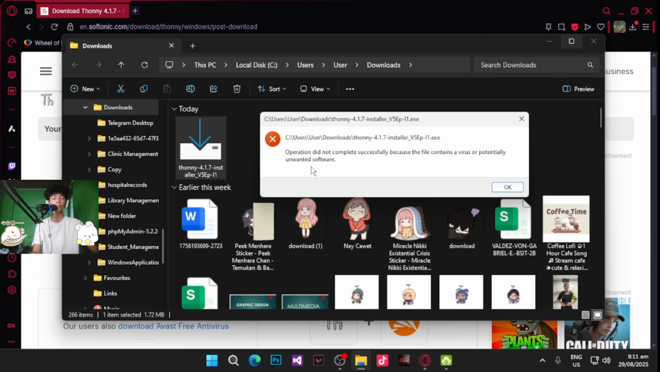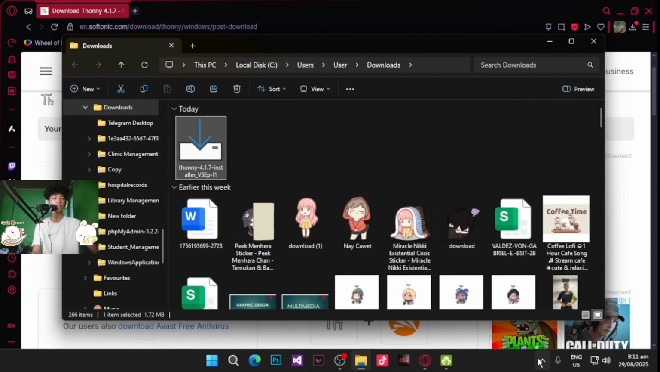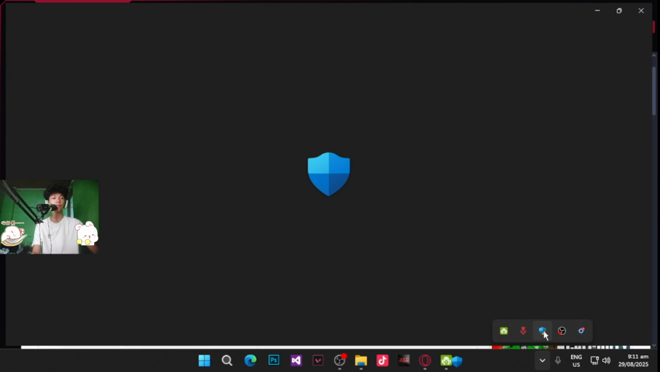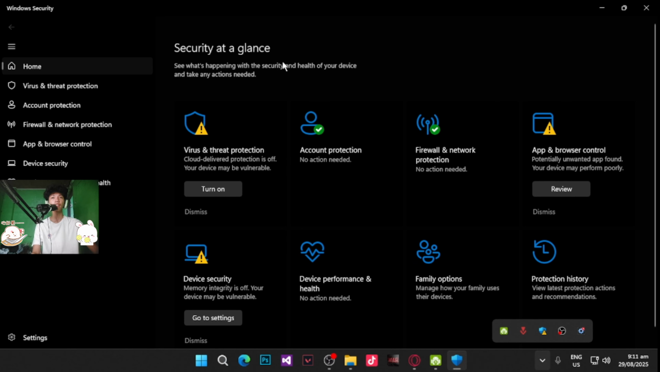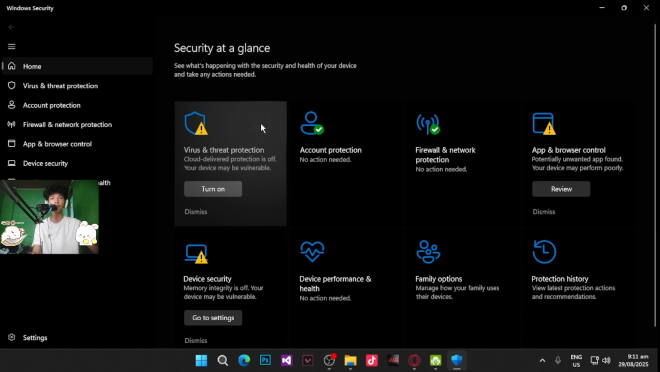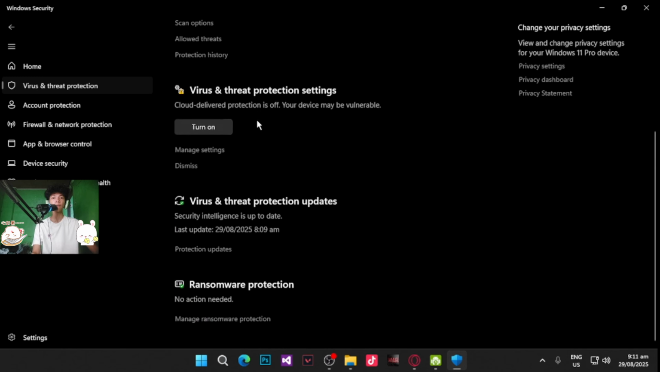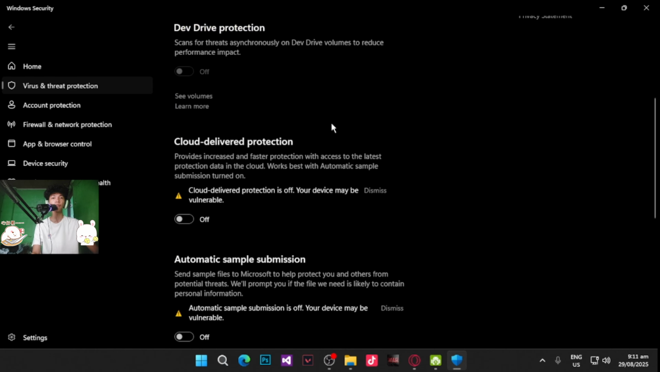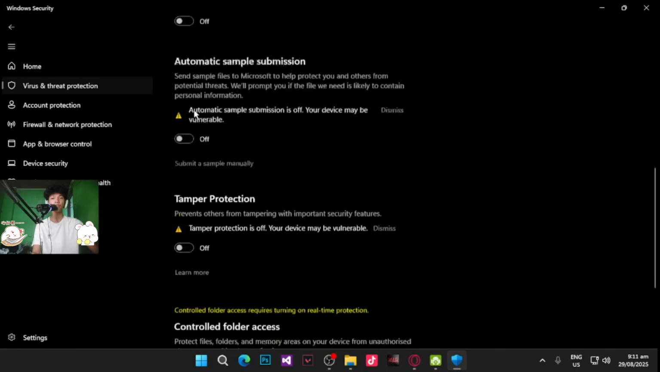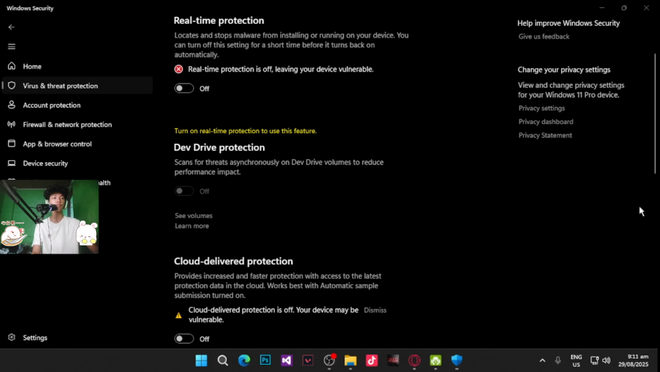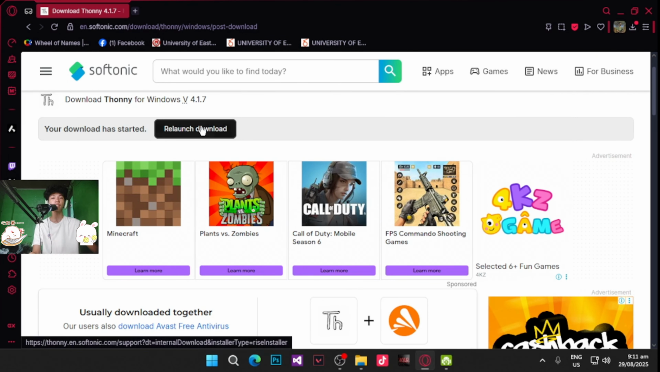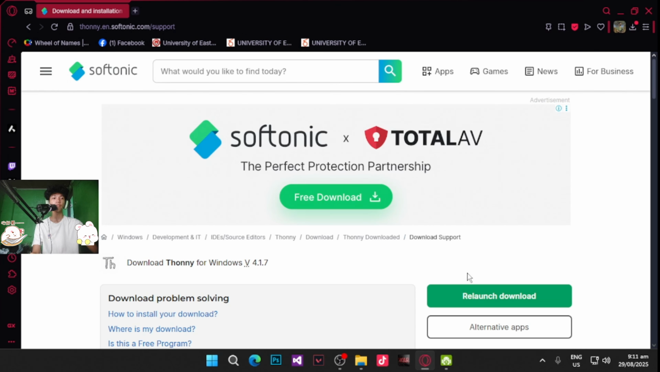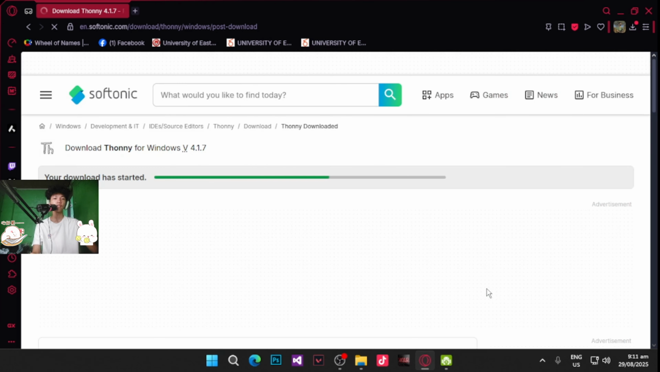If ganito naman po yung lumabas sa inyo, just click here. Go to your security and just click virus and threat protections. And go to your virus and threat protection settings. Just click manage settings. Just off this one, and off nyo lang po yung mga nakalagay dito. And dismiss. And go to relaunch again. Relaunch download.